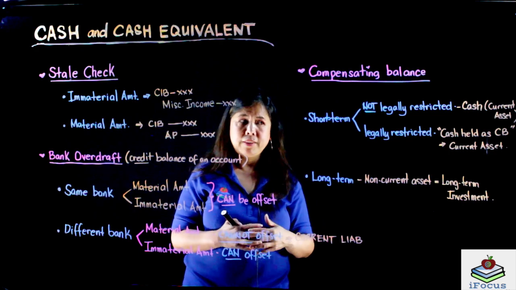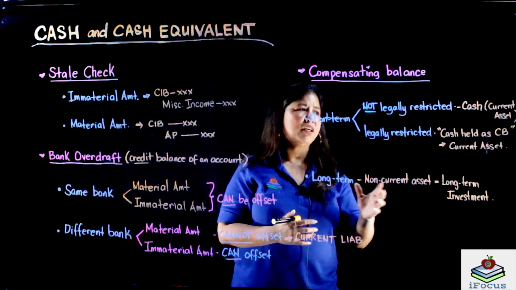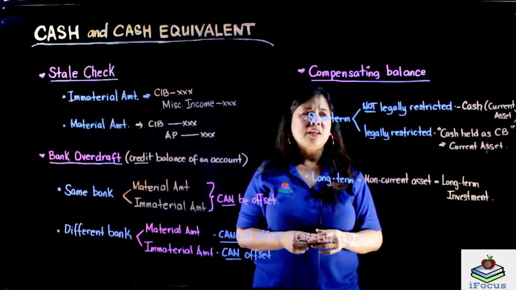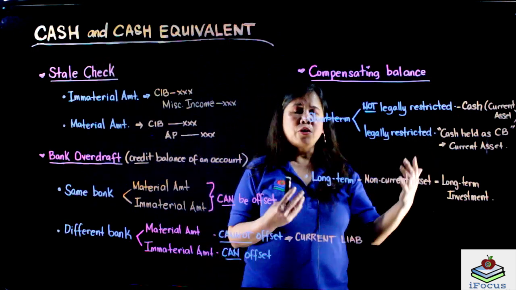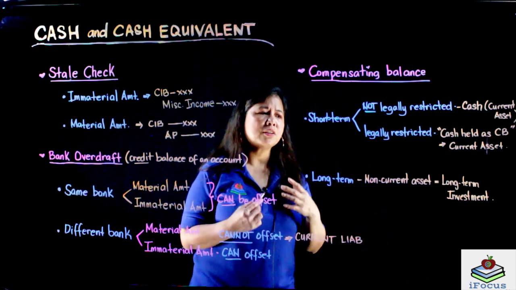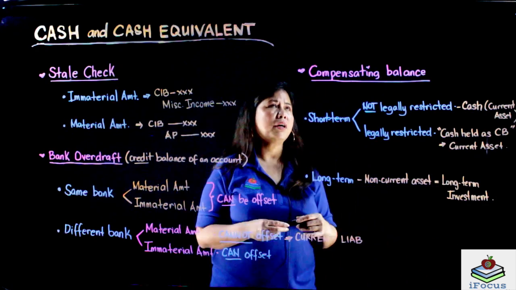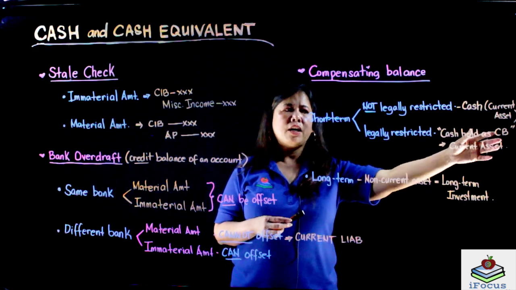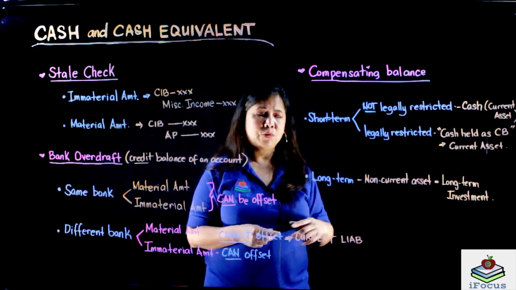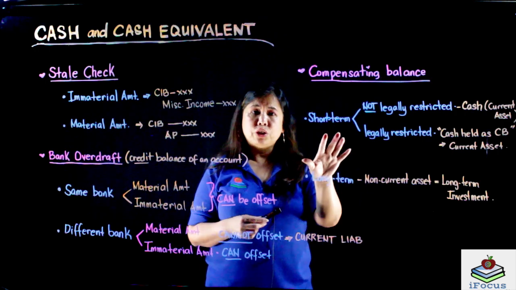Pwede mo siyang gamitin. If it's not legally restricted, then we will classify this as cash. Kasama siya sa cash na account. Of course, under current asset. If it's legally restricted, magkakaroon siya ng different account, cash held as compensating balance under current asset. Bakit under current asset? Kasi short-term pa rin siya.